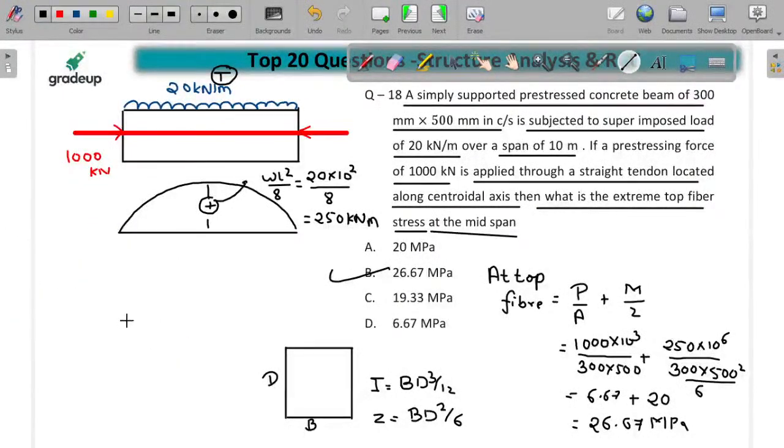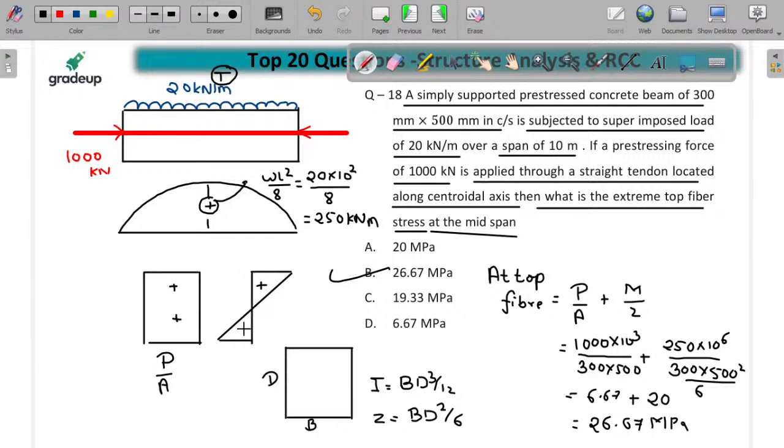Let me show you one diagram. अरे यार, ये P बाय A के कारण आपके पास एक तो स्ट्रेस ये होगा ना बच्चे. This is the first stress which is positive at the bottom as well as positive at the top, that is P by A. And the second one is due to bending moment. Due to bending moment at the top, you may find the compression, but at the bottom, you may find the tension. And whose value is equal to how much? M by Z.